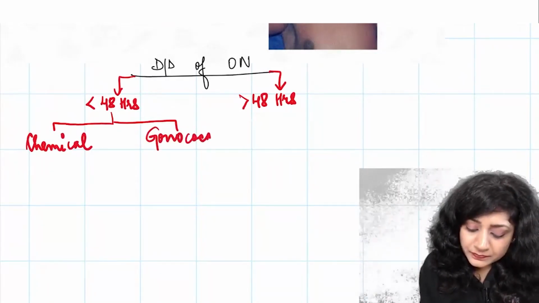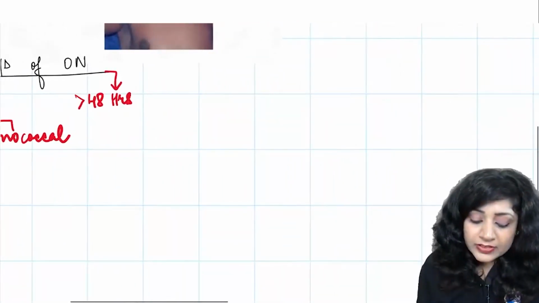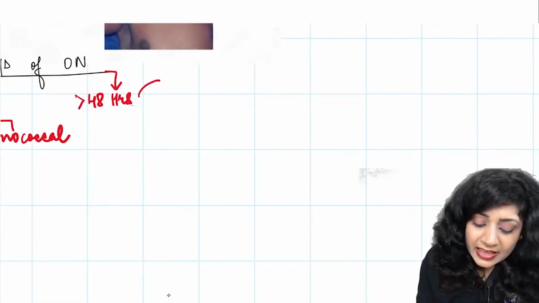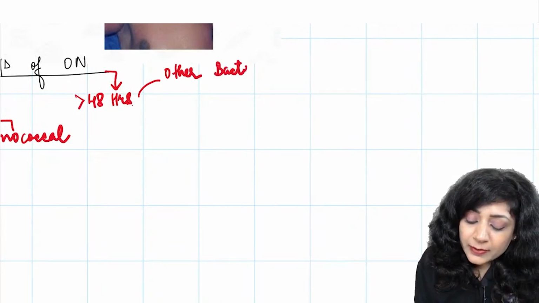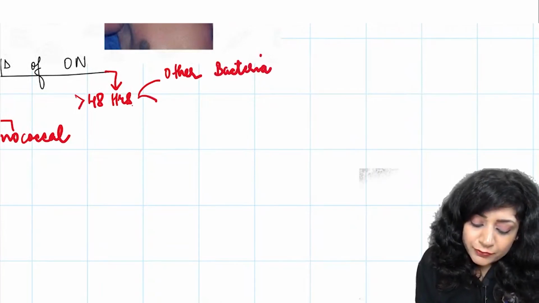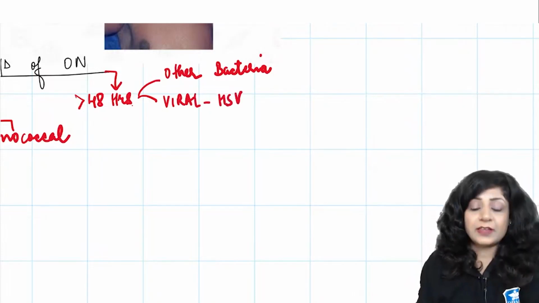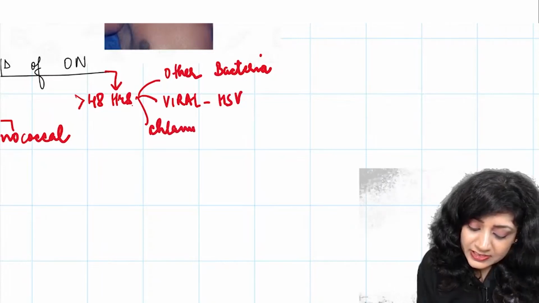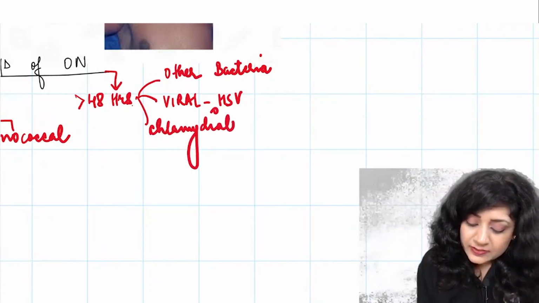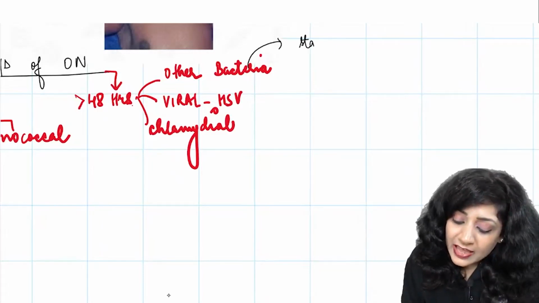Okay? While if my baby is presenting more than 48 hours, we can have other bacteria, which are less virulent bacteria. Then I can have viral, like herpes simplex. And I can also have chlamydial. Okay? Now in other bacteria, which bacteria do we mostly have? The staph and the strep.